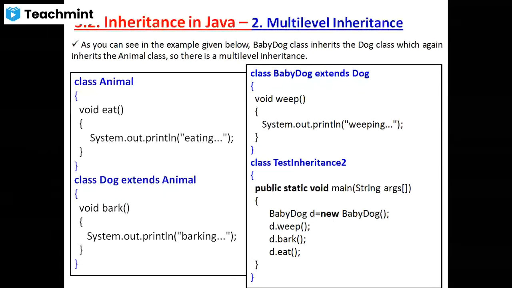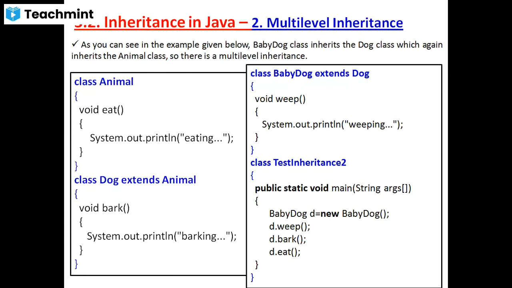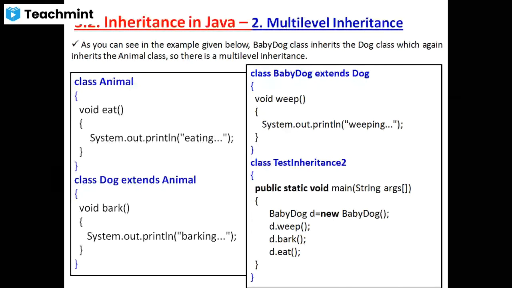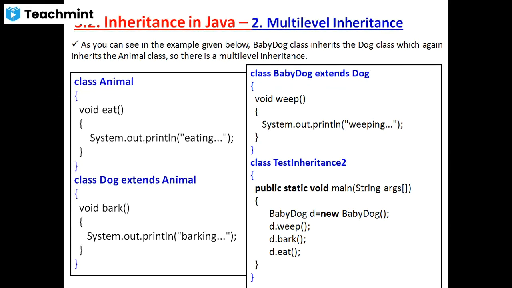What is the output? Weeping, barking, and eating. Very good. We create one object of the subclass, and we can access all the properties present in the intermediate base class as well as in the super class. This is called multi-level inheritance.